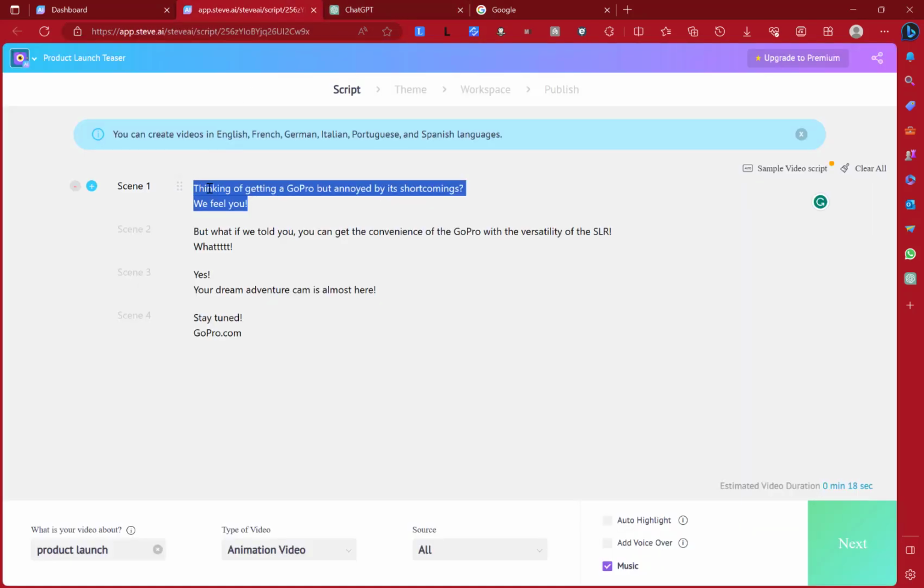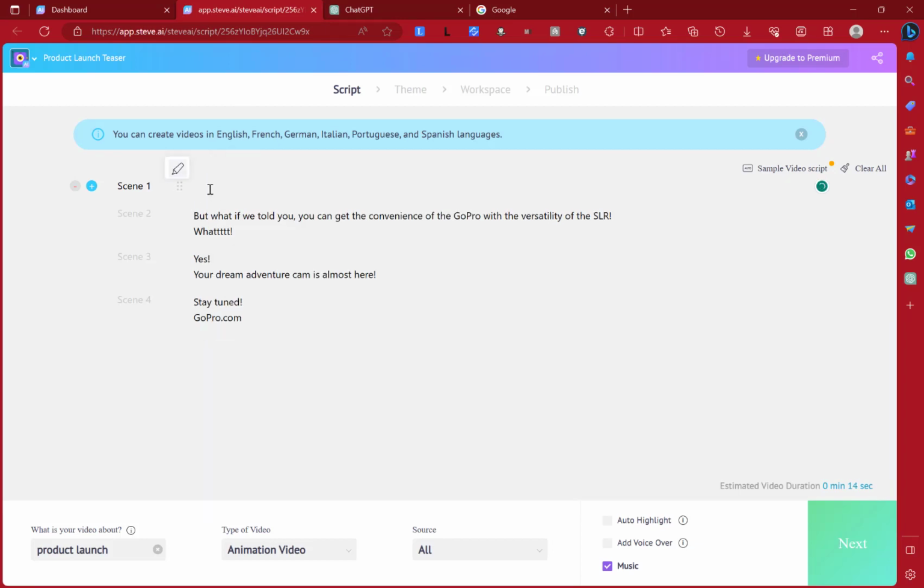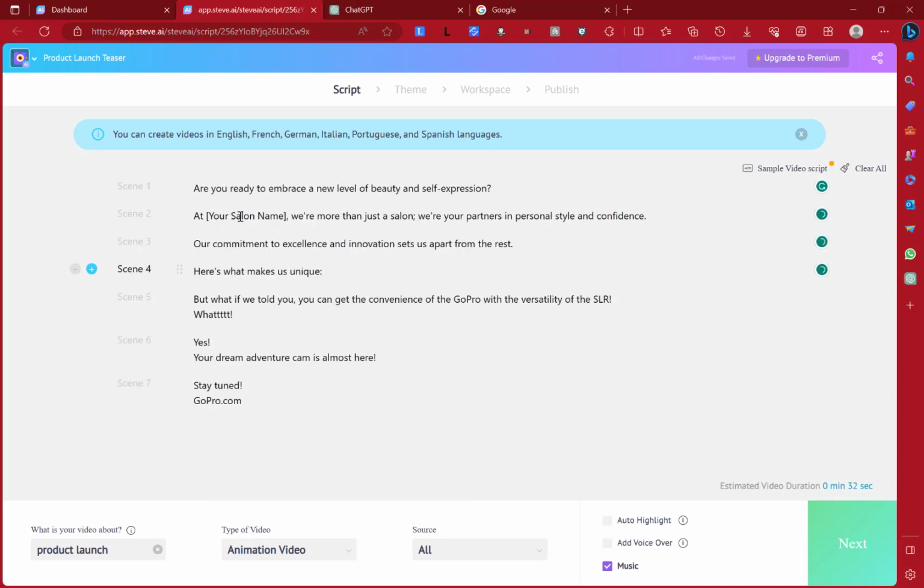I think Steve.ai takes a couple of texts in a scene, but let's see how we can summarize this and get the best. Now we paste and you see Steve.ai has actually taken this into 3 scenes. I told you, right? So we have to make some edits and get it right. So it says, are you ready to embrace a new level of beauty and self-expression at